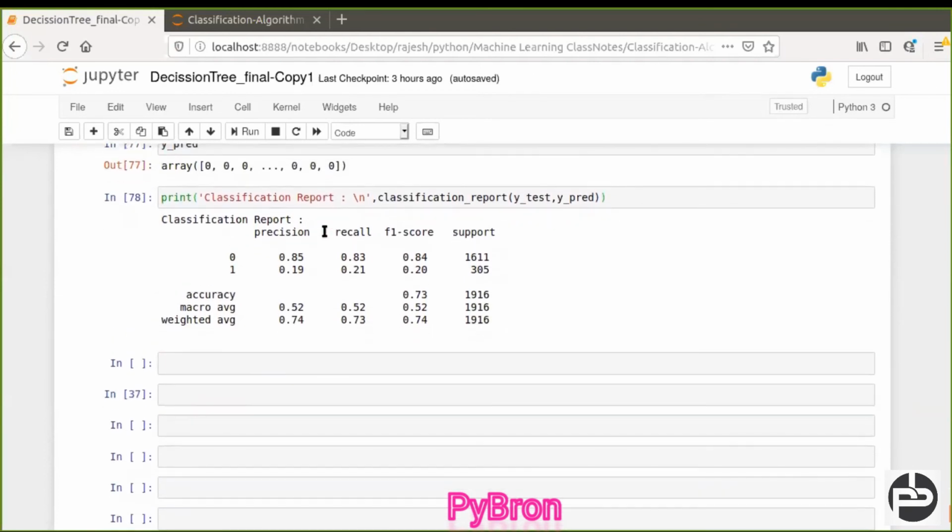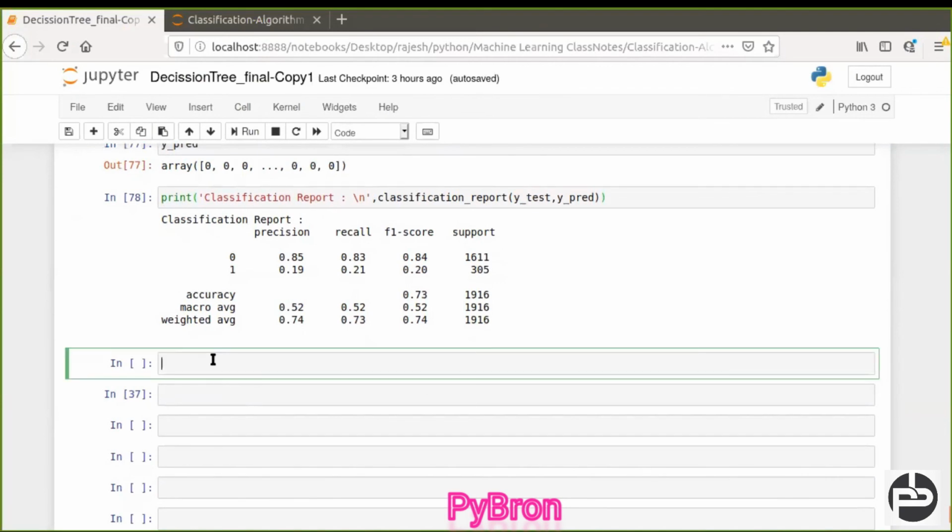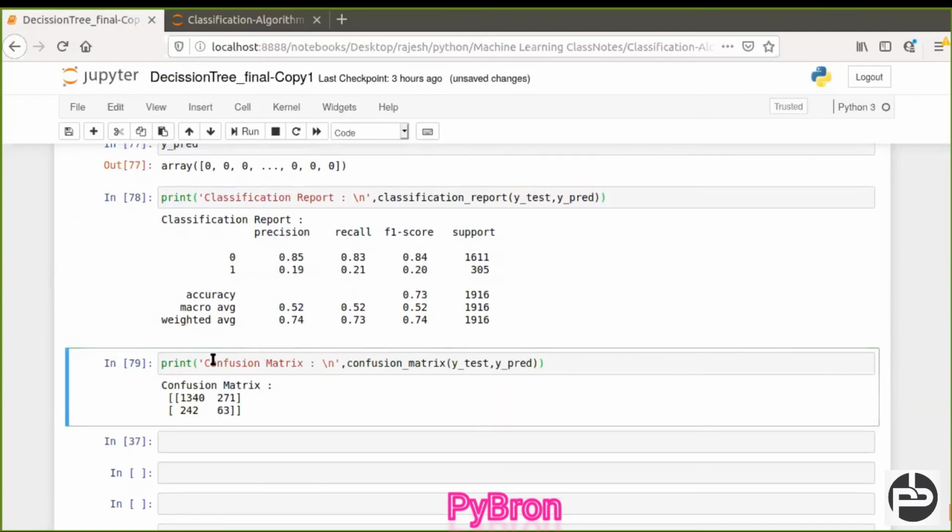Okay, we got the accuracy and we got the classification report. If you want to check your accuracy score or confusion matrix, first we'll see the confusion matrix and how it is working. See, try to understand this thing. It's very important, guys, very important. So this is my actual value, and this is my predicted value.